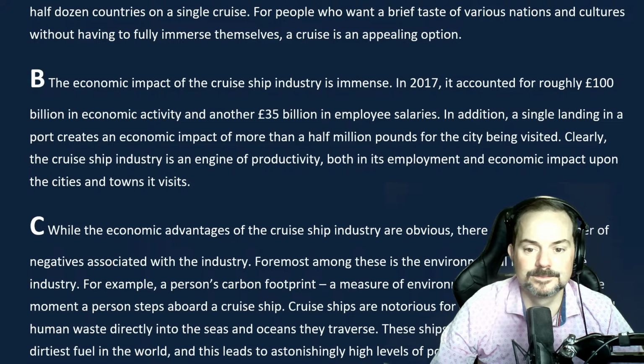In addition, a single landing in a port creates an economic impact of more than £500,000 for the city being visited. Clearly, the cruise ship industry is an engine of productivity, both in its employment and economic impact upon the city and town it visits.